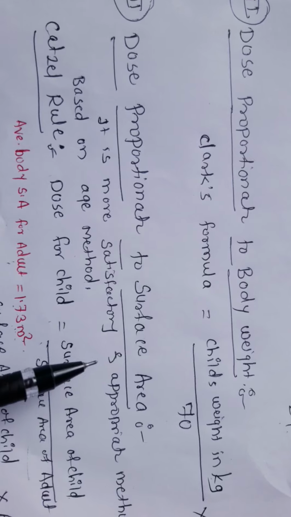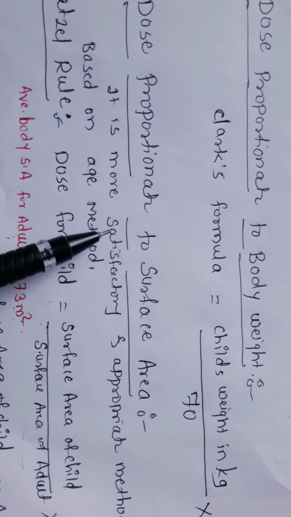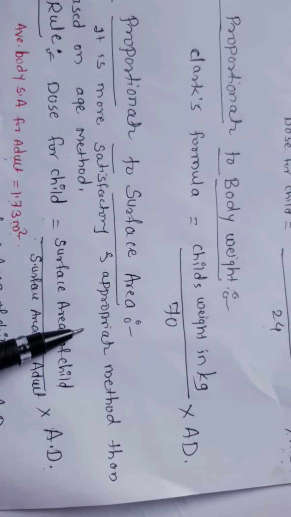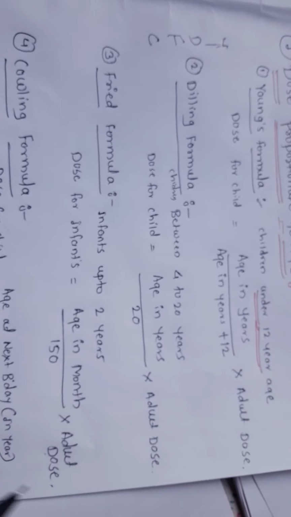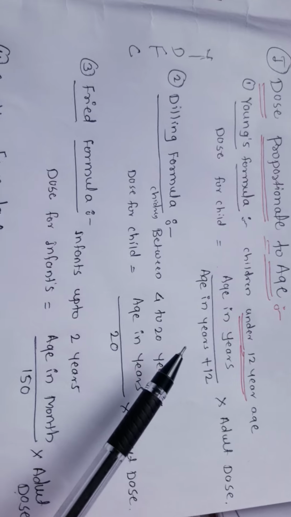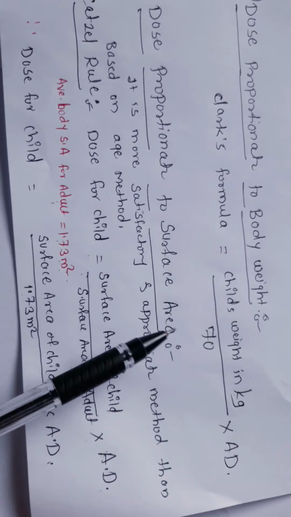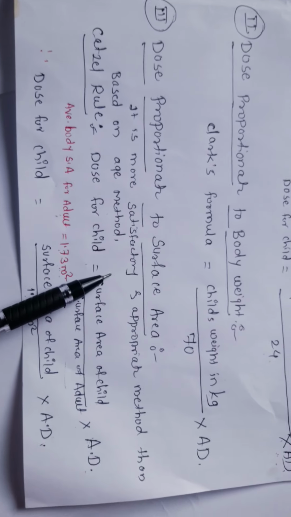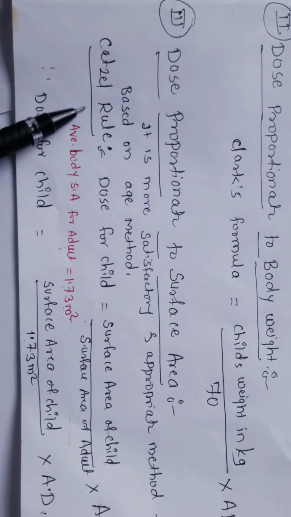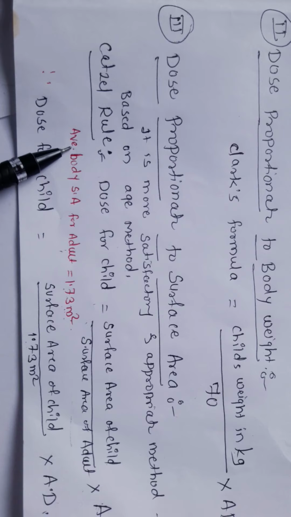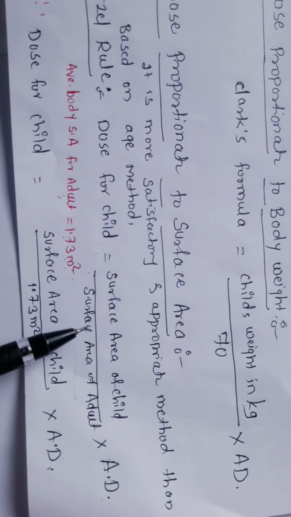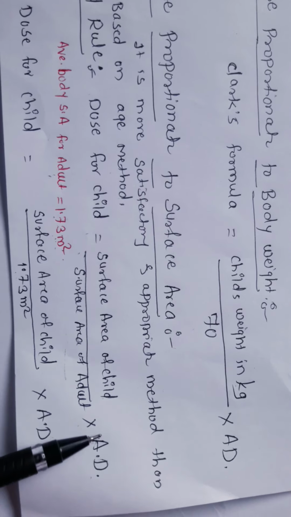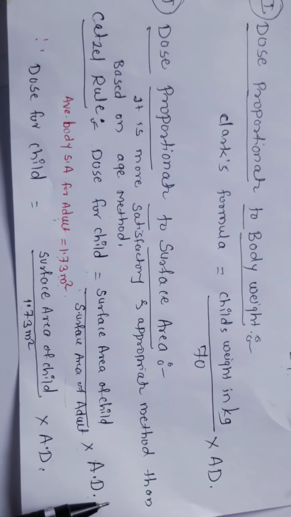And the last one, dose proportionate to surface area. This method is more satisfactory and appropriate than the age-based methods. Out of the four age formulas, comparatively this surface area formula is more satisfactory. In Catzel's rule, dose for child equals surface area of child divided by surface area of adult, multiplied by the adult dose.